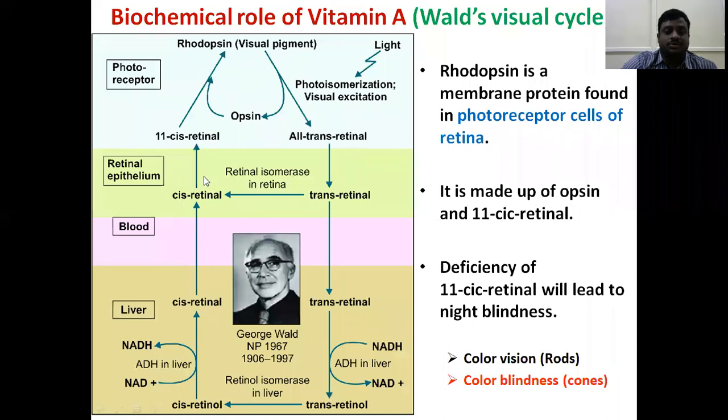Here some amount of the trans retinol is converted to cis retinol in the presence of the enzyme isomerase. This reaction takes place in the retina. Then the remaining amount of the trans retinol enters the blood. From the blood, it reaches the liver.